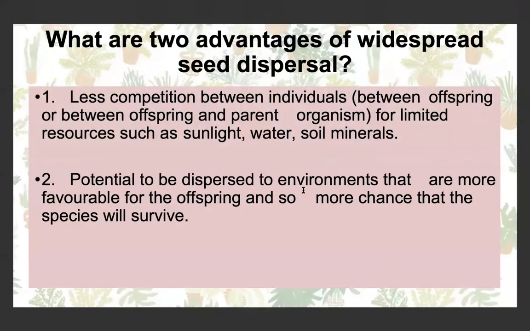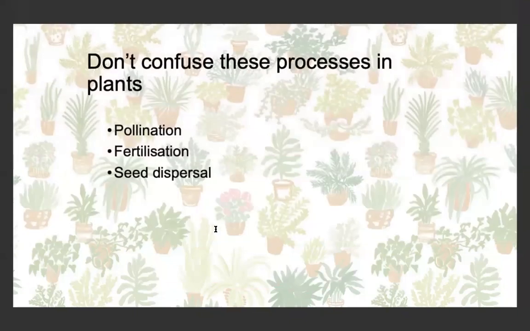Some of the advantages of seed dispersal is that it lowers the competition between individuals, so between the offspring themselves and between the offspring and the parent organism, because there's often competition for limited resources like light, water, and minerals in the soil. It also gives the potential for the offspring to be dispersed to environments that are more favorable for growth and development, which allows there to be a greater chance of the survival of the species.